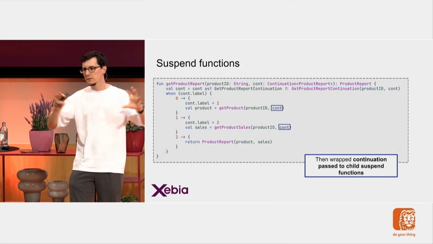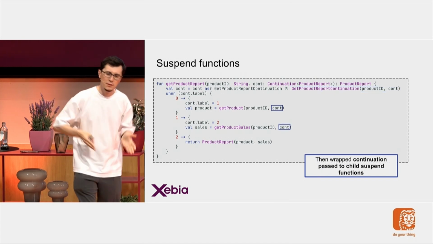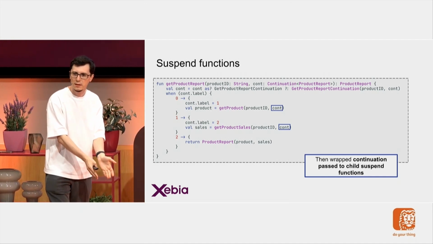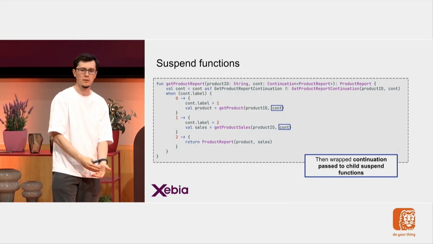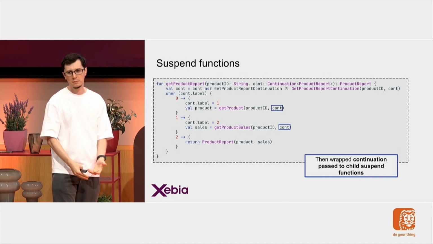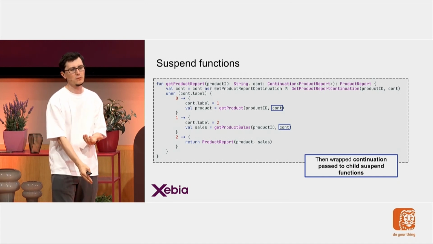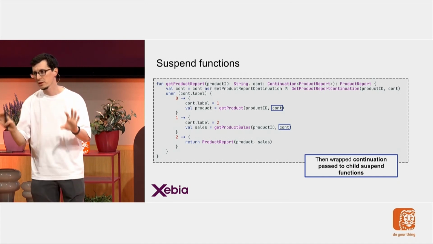And then, of course, this wrapped continuation is also passed to my children. This is what I need, right? I have this callback chain. I have to keep this connection from top to the bottom. This is why I also pass it to my children, but only to suspend functions.